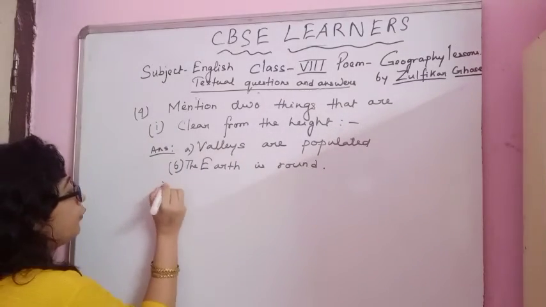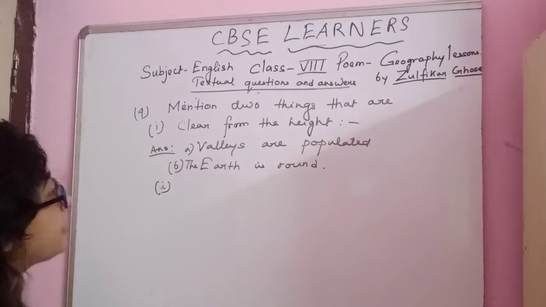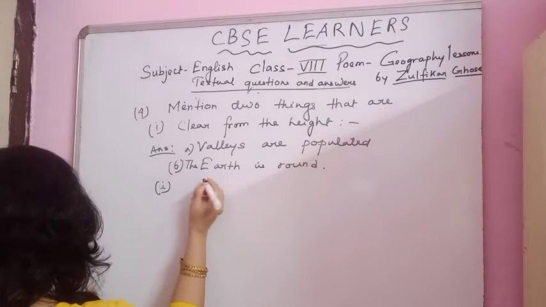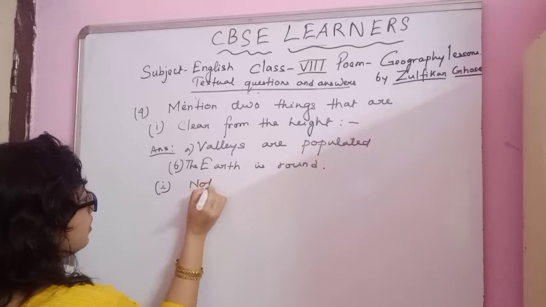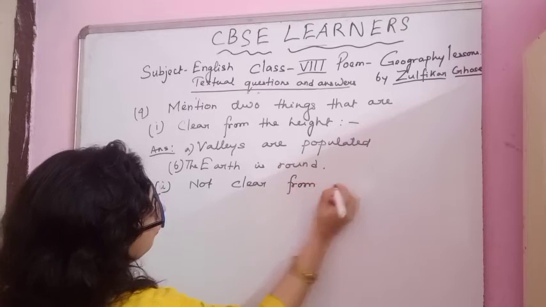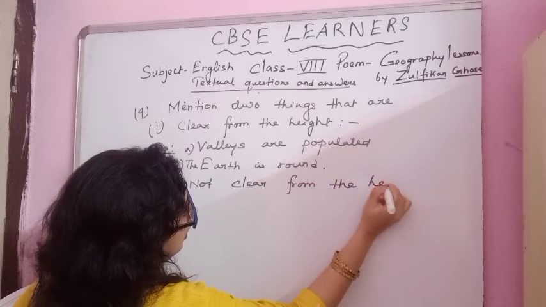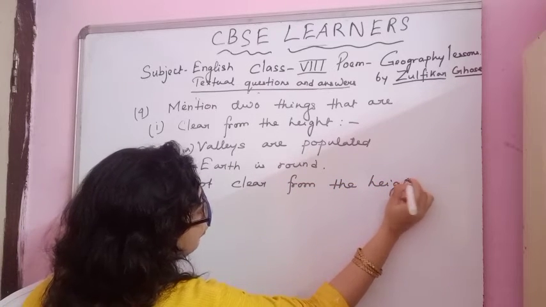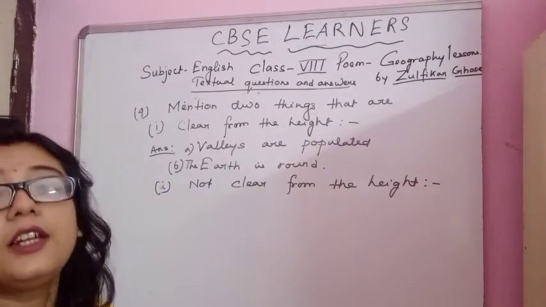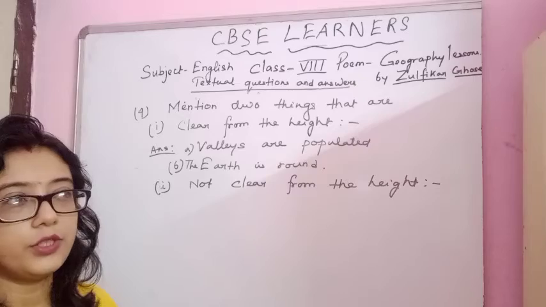Second part of the 4th same question is things which are not clear from the height. So what is not clear from the height? Which is not geographical, which is not logical.